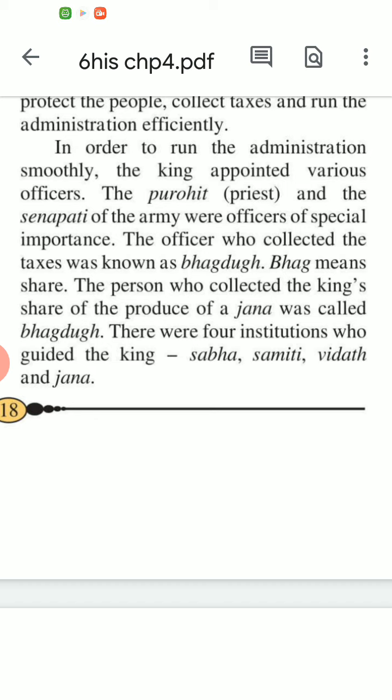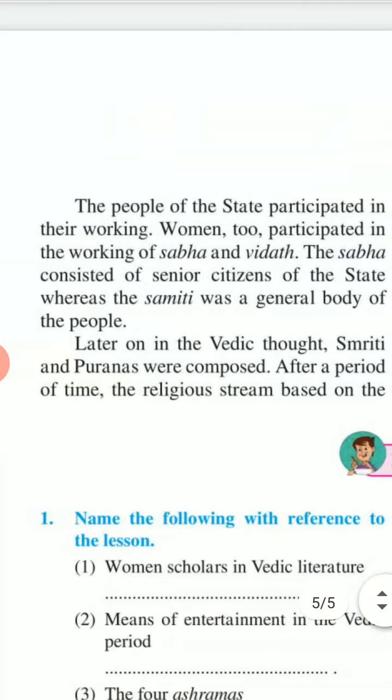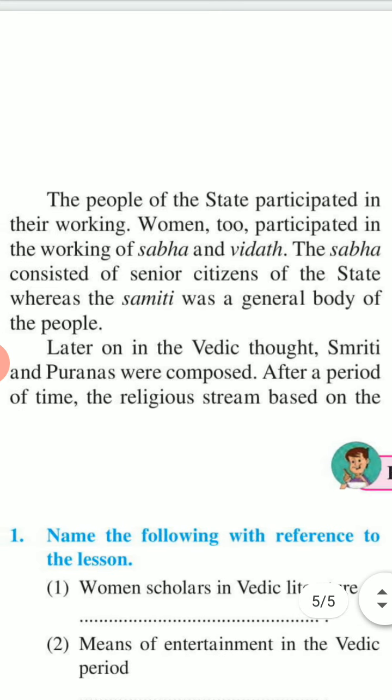There were four institutions which guided the king: Sabha, Samiti, Vidatha, and Gana. The people of the state participated in their working. Women too participated in the working of Sabha and Vidatha. The Sabha consisted of senior citizens of the state, whereas the Samiti was a general body of the people. Later on, in the Vedic thought, the Smritis and the Puranas were composed.